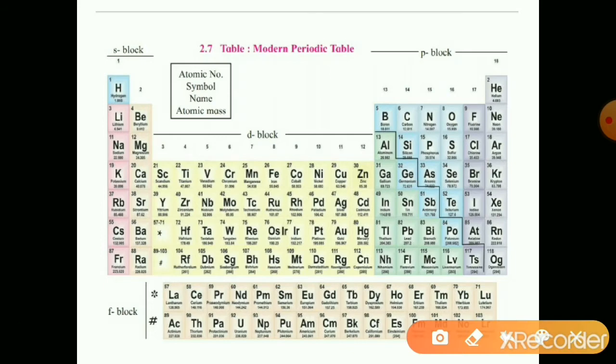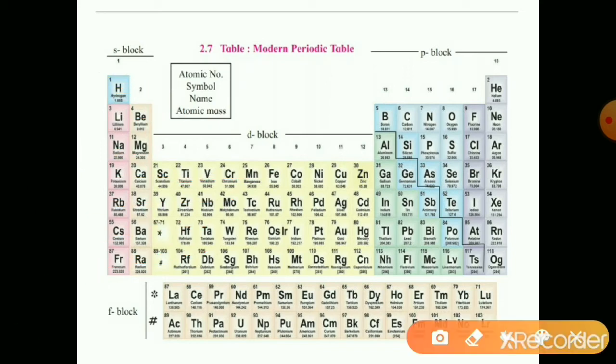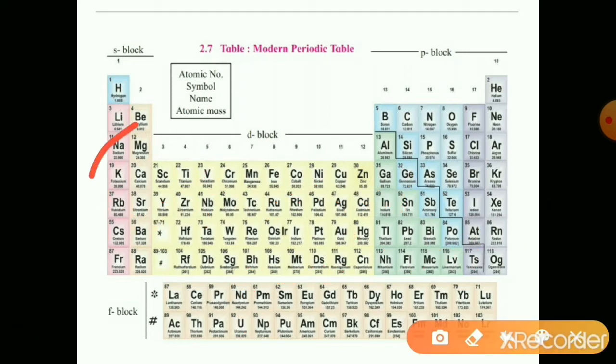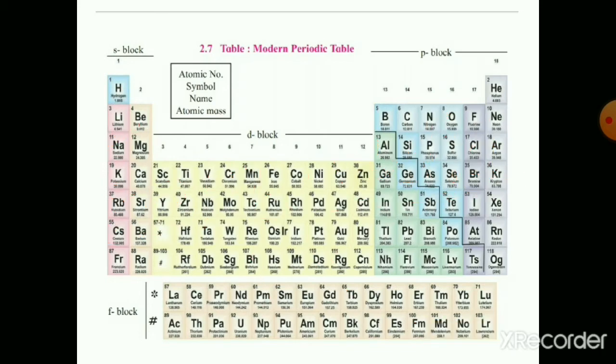And the horizontal rows are called the periods. How many periods are there? In total 7 periods. See, 1, 2, 3, 4, 5, 6, 7. So there are 7 periods in total. How many groups are there? Vertical columns are called groups. Total 18 groups are there in this periodic table.